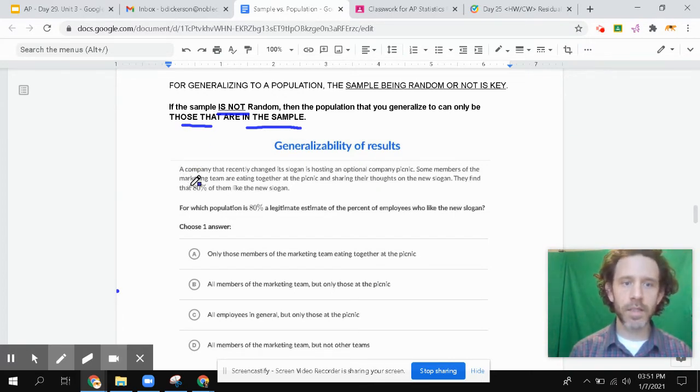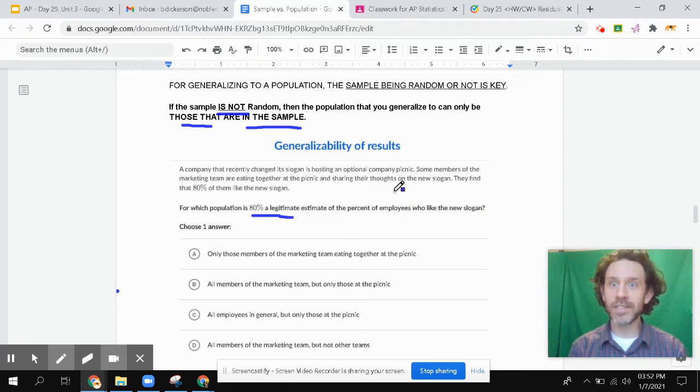It says a company that recently changed its slogan is hosting an optional company picnic. Some members of the marketing team are eating together at the picnic and sharing their thoughts on the new slogan. They find that 80% of them like the new slogan. So, which population is 80% a legitimate estimate, right? So, who can we extend that 80% to for this new slogan? All right, it all depends on who was in the sample and how the sample was taken.